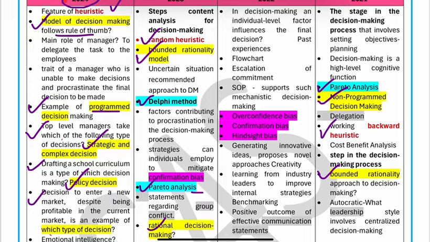Okay. Then again, biases. Biases is the most important part. Every year you can expect one question from the bias. So overconfidence bias, confirmation bias, hindsight bias. You can see the question here: the strategies that an individual can employ to mitigate the confirmation bias. So these are the questions, or the depth of the questions, that are coming from decision making. So yes, just study accordingly.